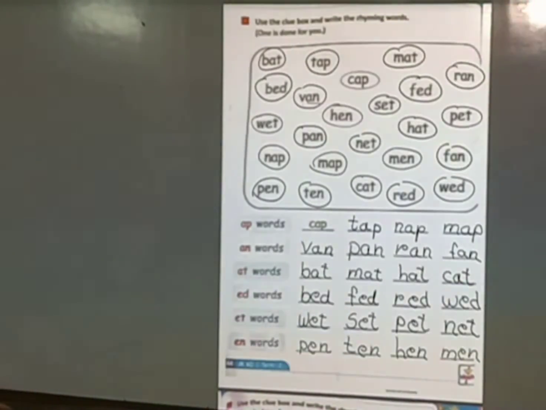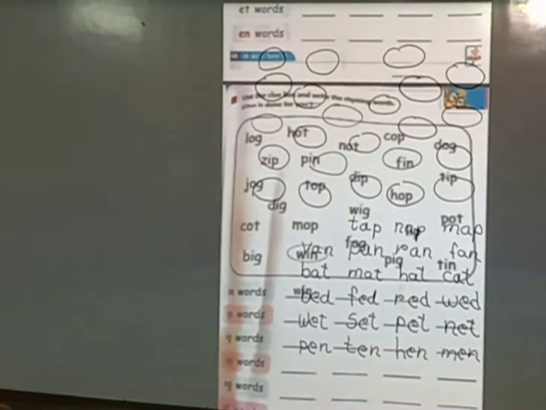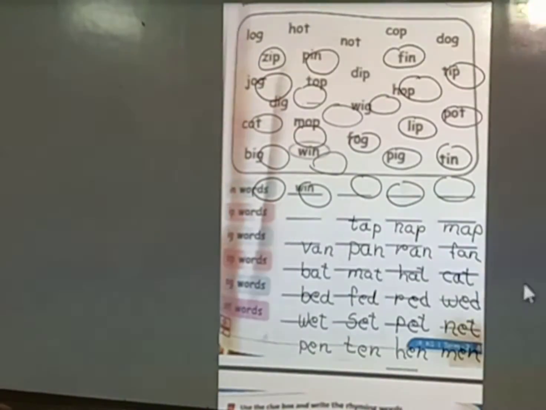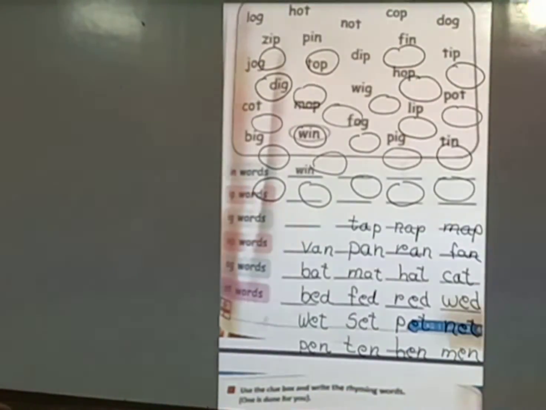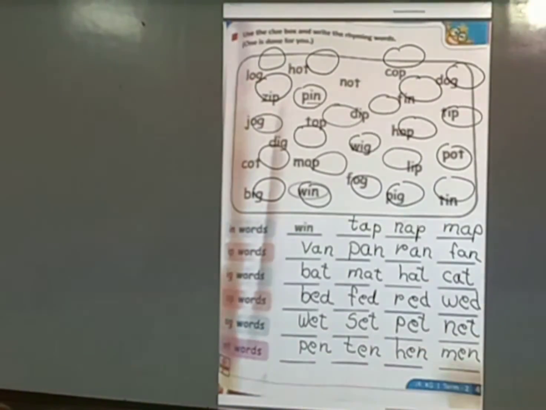Now kids, open your next page. Open your next page. Page number 45. Use the column box and write the rhyming words.